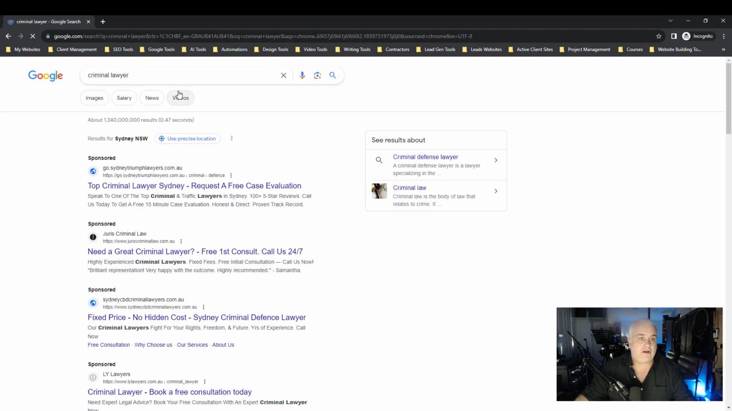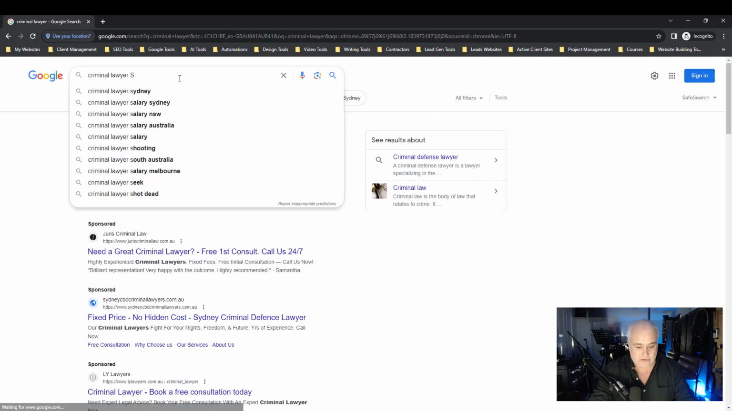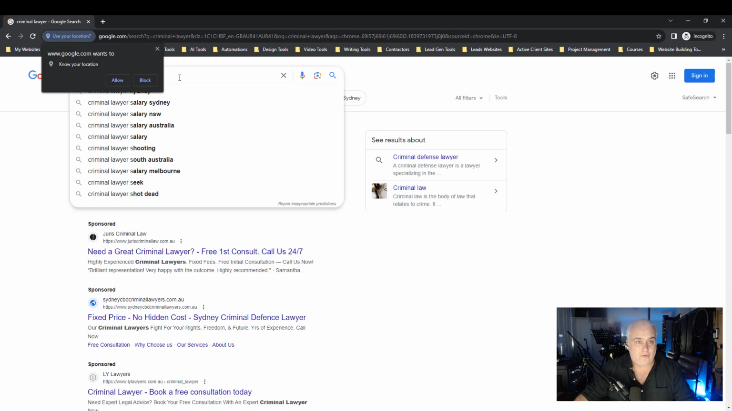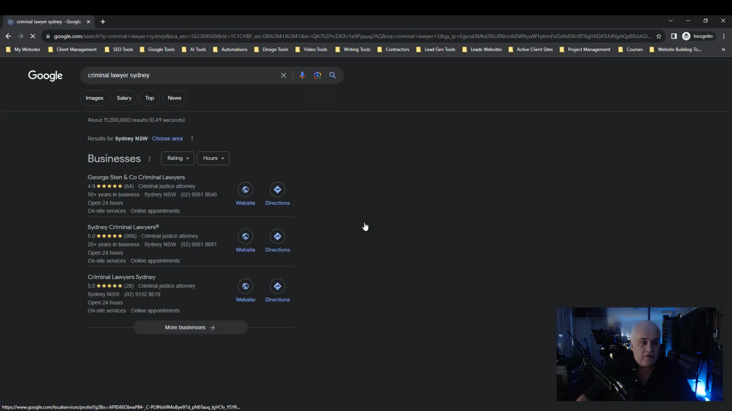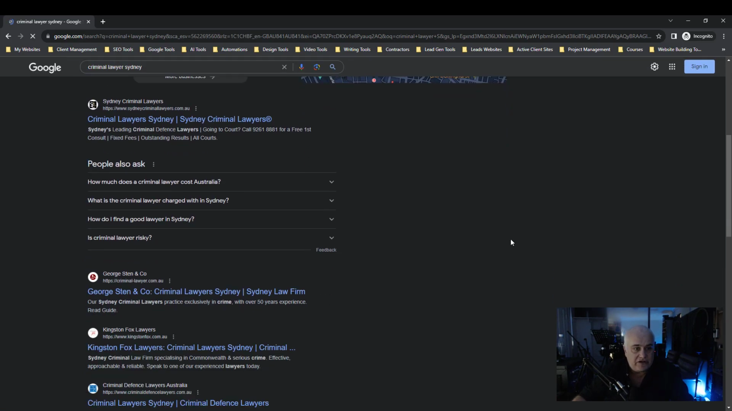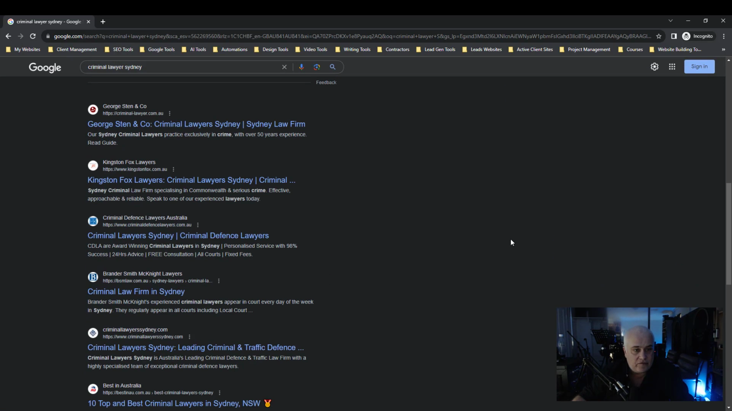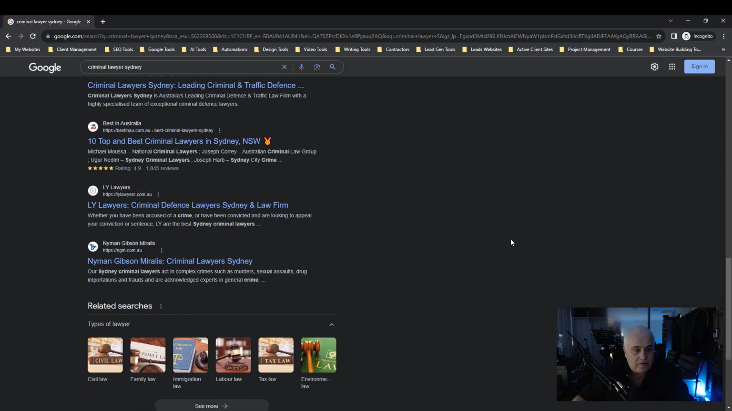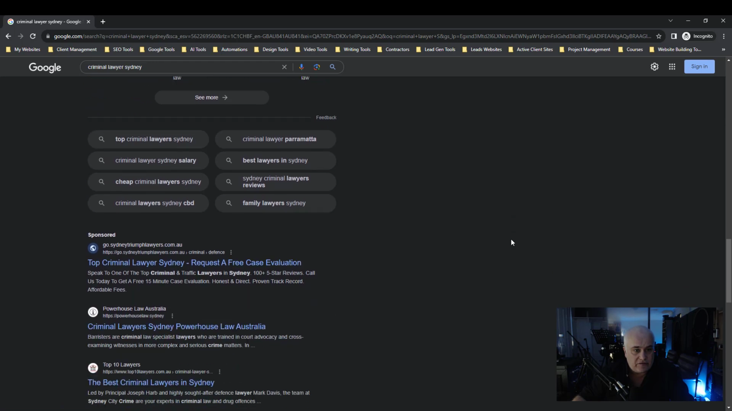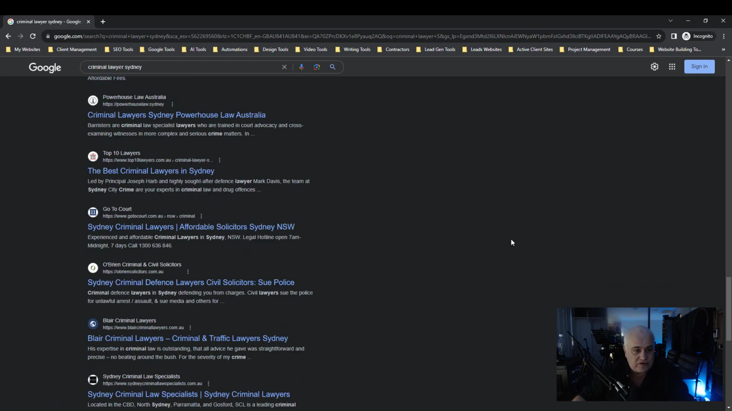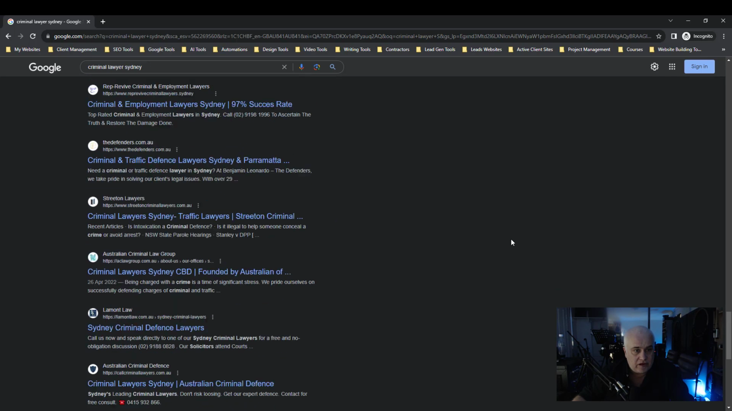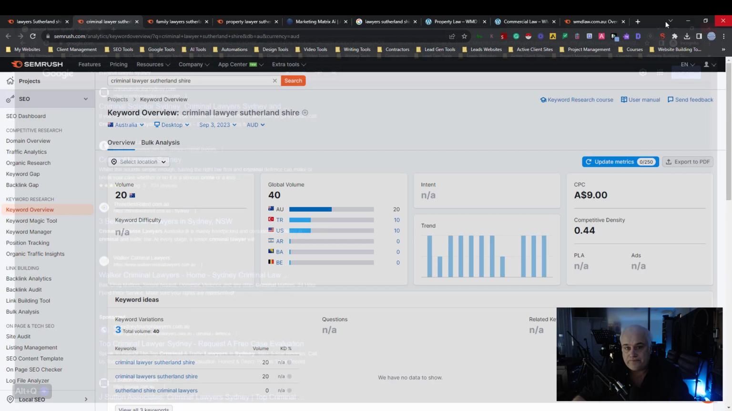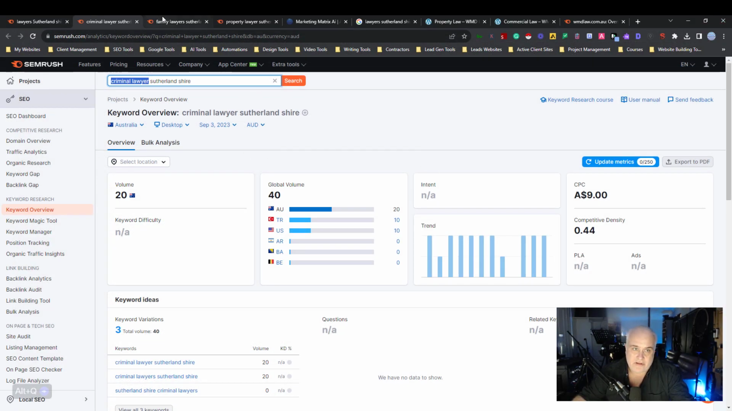And see if they show up for criminal lawyers Sydney, because this would be a bit more competitive, because Sydney obviously has a bigger location and it's got a big CBD, a central business district. So yeah, WMD, they're nowhere in sight. All right, so that's another one they should be ranking for, criminal law Sutherland Shire.